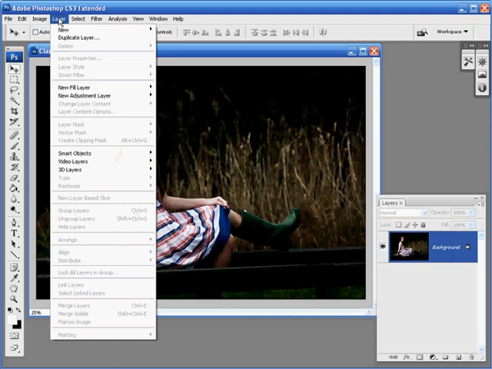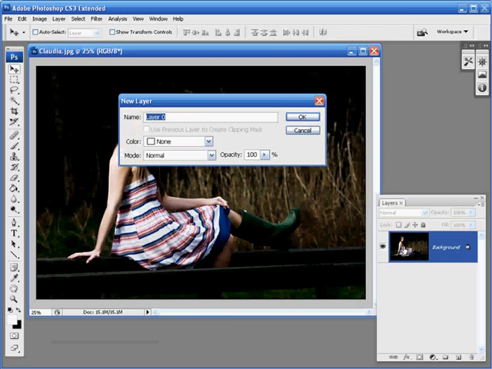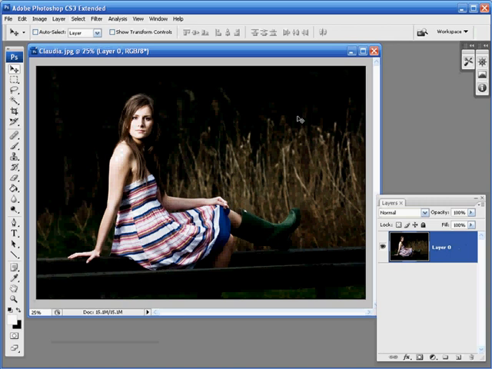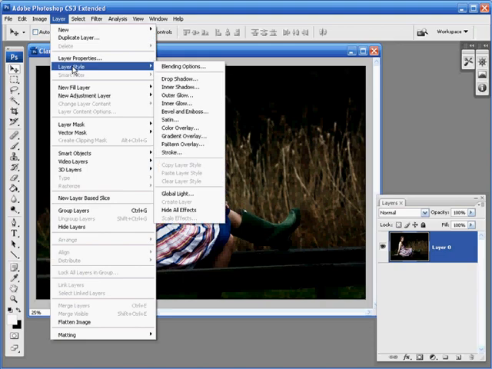If I wanted to apply a layer style directly to this background layer, it involves turning it into an editable layer first, and this can easily be achieved by going into the Layers palette and double-clicking on the background layer thumbnail. If I hit OK, that will turn our background layer into an editable layer, and if I now go up to Layer in the menu bar and then go down to Layer Style, all of the layer styles are now selectable and are ready to be used.